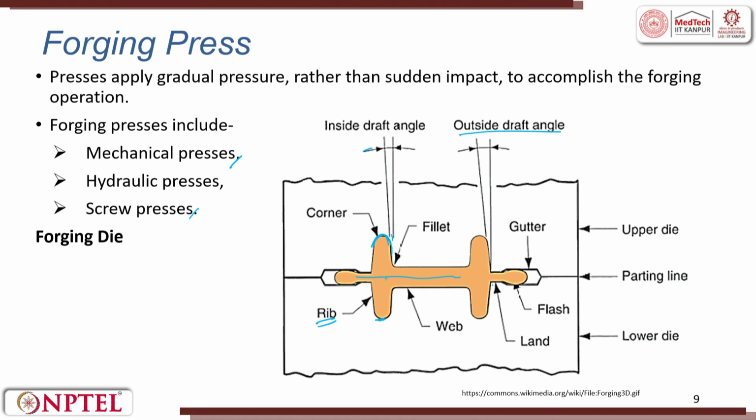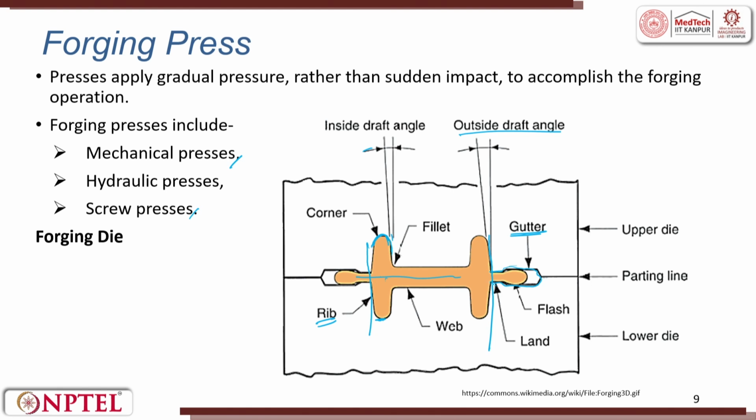You can see there is a gutter. The gutter size will always be larger as compared to that of your component. For example, the output of the component will be cut like this. So, this center portion like a dumbbell, that will be the product. For this product, they will always have a land and a gutter.